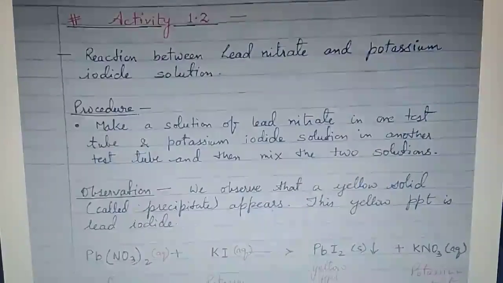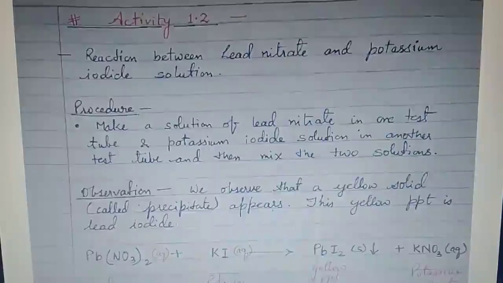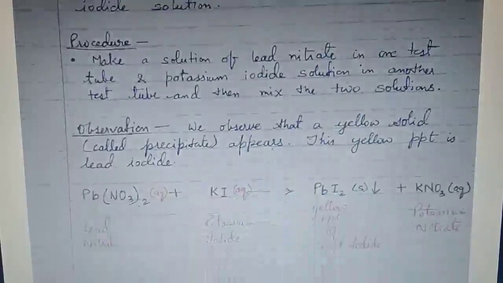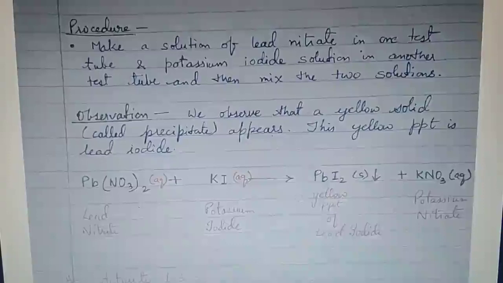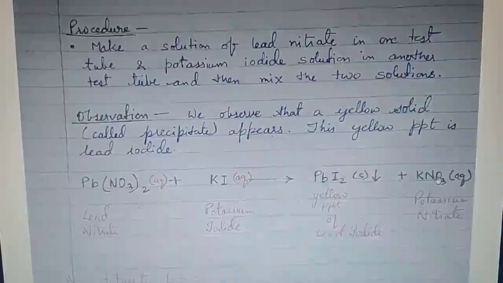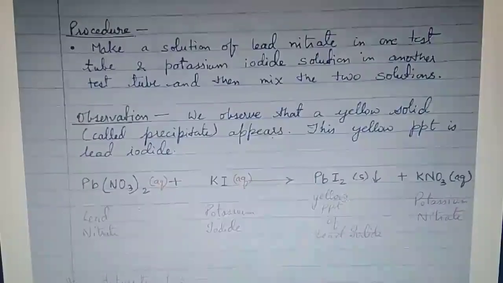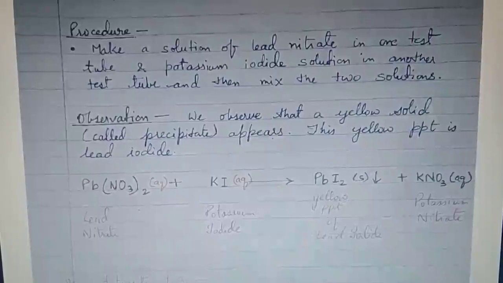As per NCERT activity 1.2, what is there in this activity? We prepare two solutions, one of lead nitrate and another of potassium iodide. We mix these two solutions. You can see the equation here. If we mix these two solutions, we get a yellow precipitate of lead iodide and potassium nitrate as an aqueous solution. The yellow precipitate will settle down in the solution. So here a new substance, lead iodide, is formed.